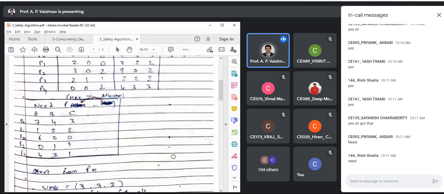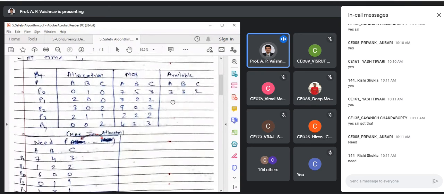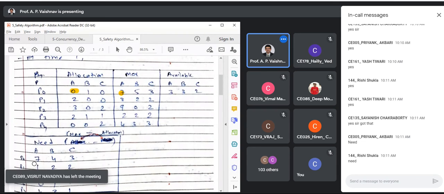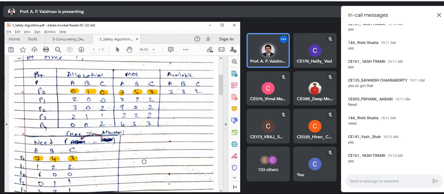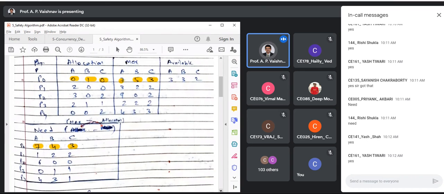So see, that is given over here. It is simple subtraction, 7 minus 0, that is 7 over here. 5 minus 1, that is 4. 3 minus 0, that is 3. That's how we calculate need. So can you do that manually? I'm not going into further details, it is simple subtraction. Okay? Let us focus on the important part.